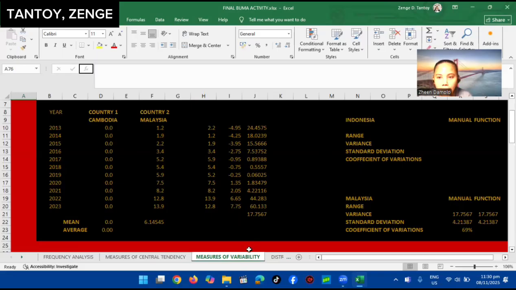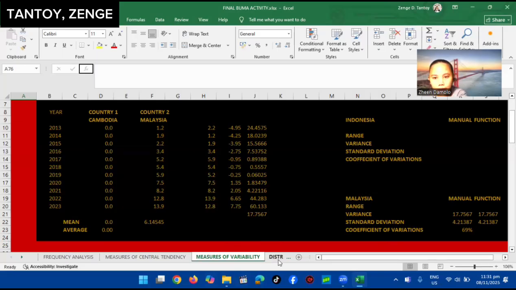At sa variance, yung details ng export value at total niya is then the power of 2. Standard deviation, para solve mo ang standard deviation, kailangan mo lang i-root ang variance. Sa coefficient of variation naman, yung standard deviation over mean times 100. Solve, makuha mo na yung coefficient of variation.